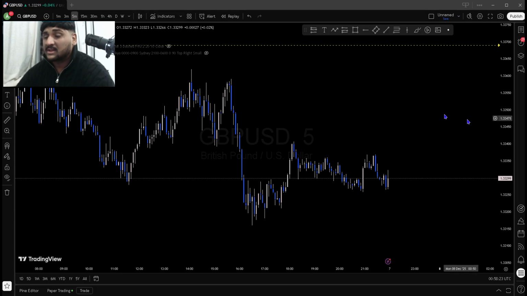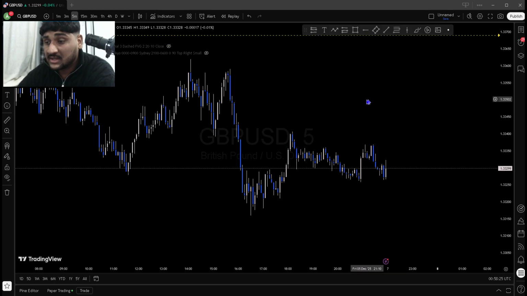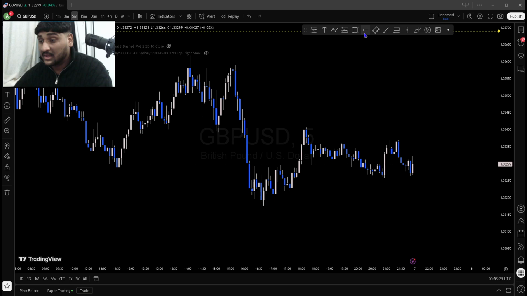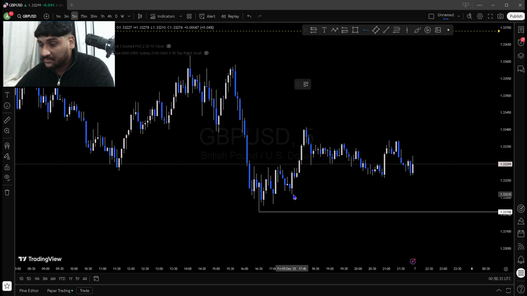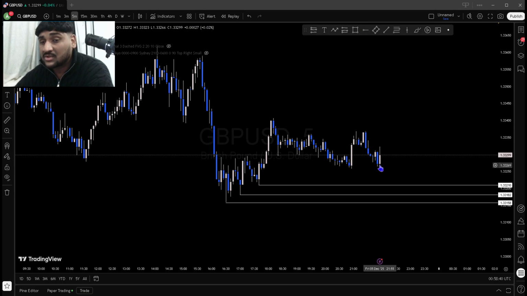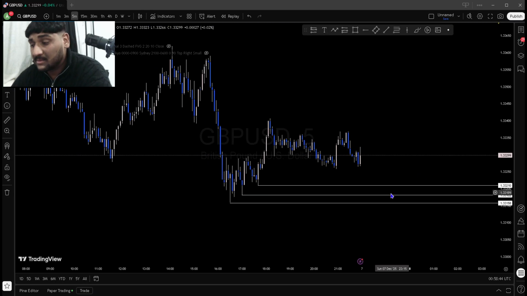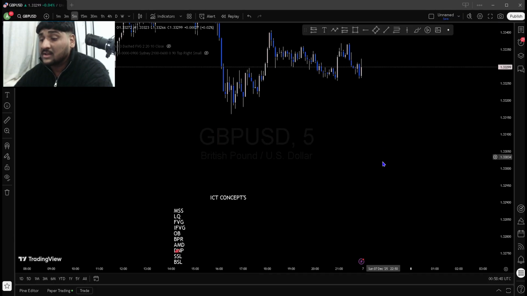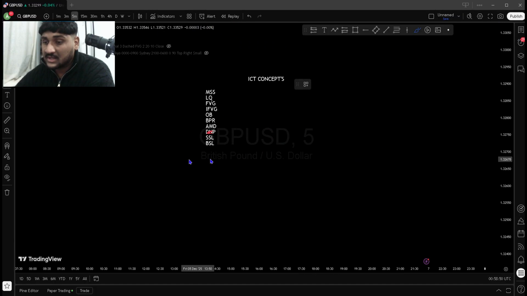Same as buy side liquidity, we have sell side liquidity. The buy side liquidity is at the top, so sell side liquidity will be at the bottom. So this is sell side liquidity, and this is our sell side liquidity. The market always wants to come down to this, take the stop losses of the people out, the liquidity in this case, and go to the other side. That's sell side liquidity.